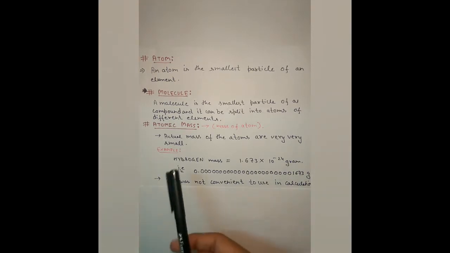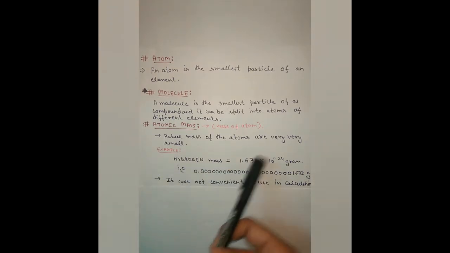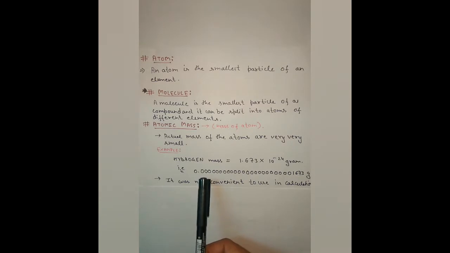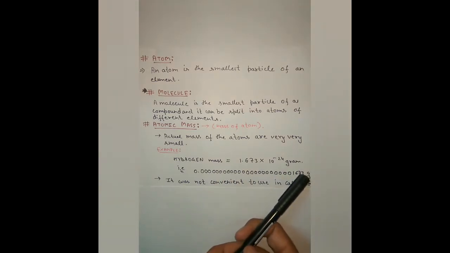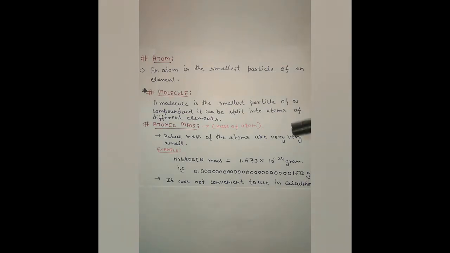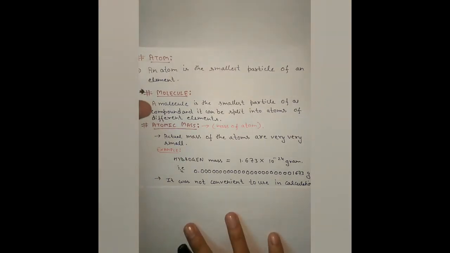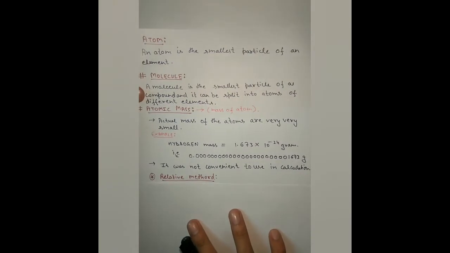For example, the mass of hydrogen is 1.673 times 10 raised to the power minus 24 gram, which can be written as 0.00024 times 1673 grams. It was not convenient to use in our calculations. So we need a method with which we get a convenient result and can easily perform calculations. For that, we introduce another method known as the relative method.